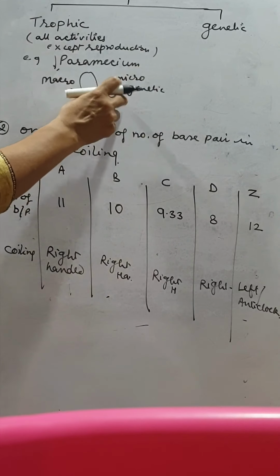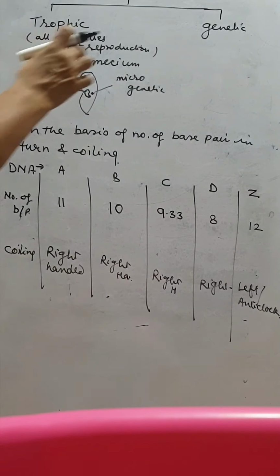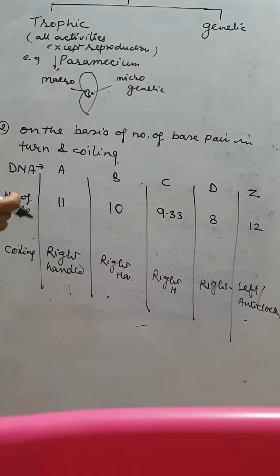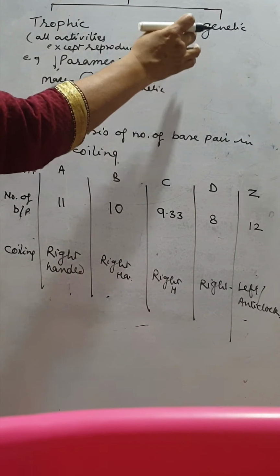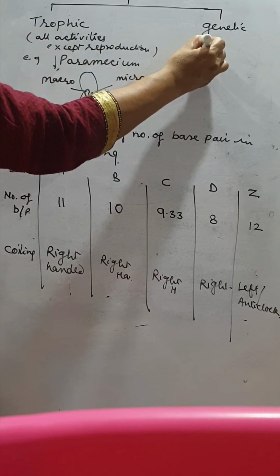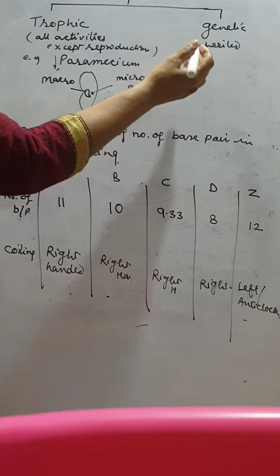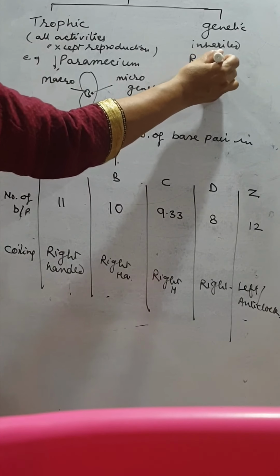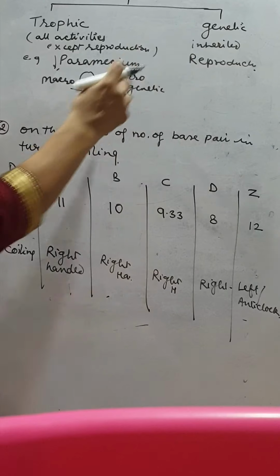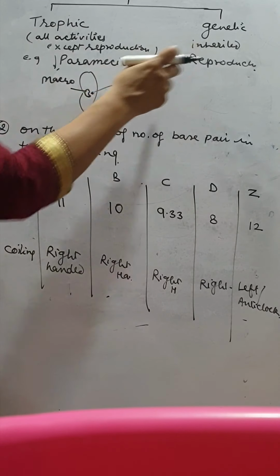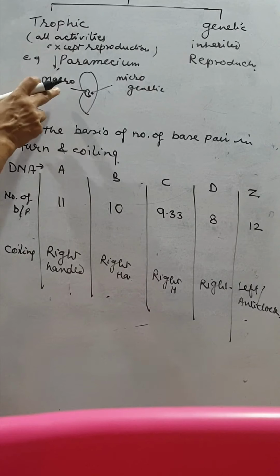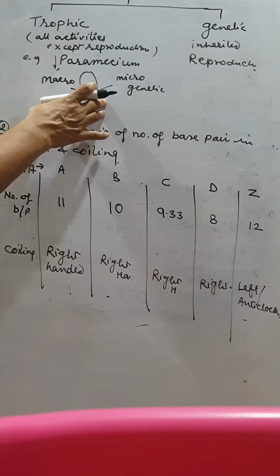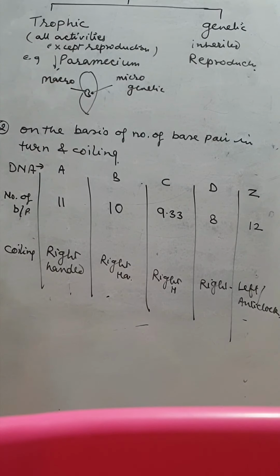Genetic means helping in reproduction. And the genetic is inherited. Inherited means that it transfers the characters from one generation to another generation. So the genetic is inherited, and inherited means meant for reproduction. Here, the micro is genetic and the macro controls all activities, the trophic. It is not so in higher animals. It is in the paramecium only.